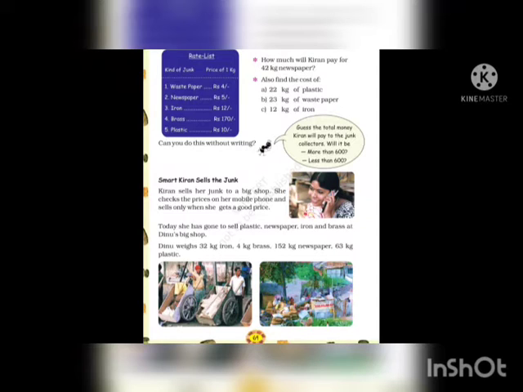Next is Smart Kiran sells the junk. Kiran sells her junk to a big shop. She checks the prices on her mobile phone and sells only when she gets a good price. So she is very smart.